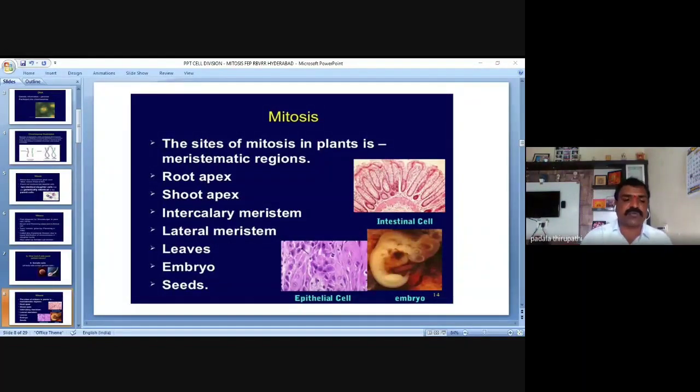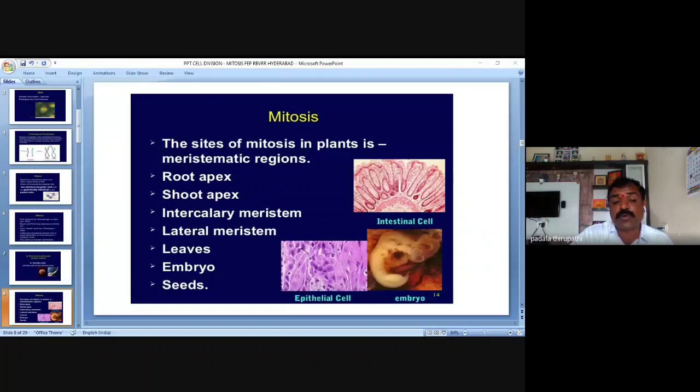Then seeds also. Sir, seeds are in a senescence phase, or in a resting phase. How can the seeds perform mitosis?